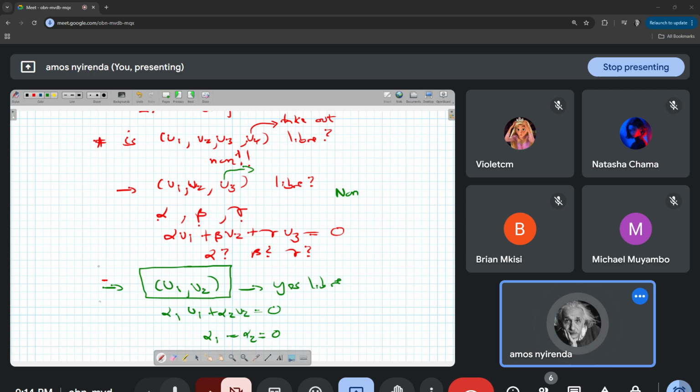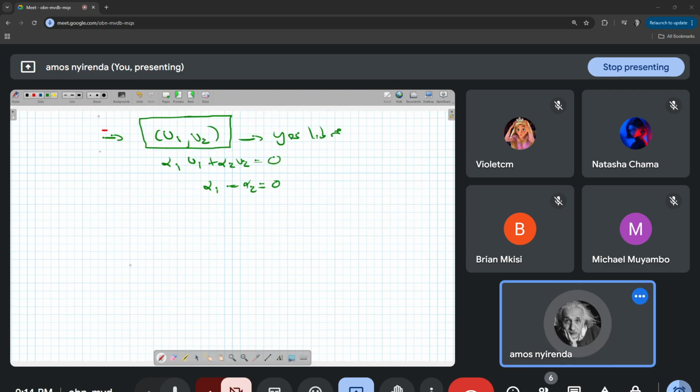So finally, the rank of the family of vectors F is equal to the number of vectors in this family of vectors that is libre. So here it's going to be equal to 2. Let me just repeat the method. Of course, we'll look at more examples. So le rang est égal à 2 in this particular case.